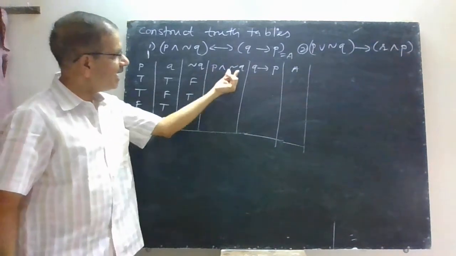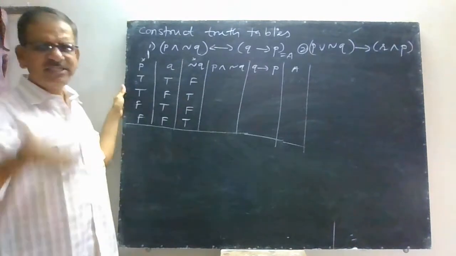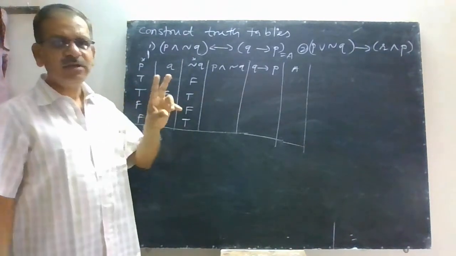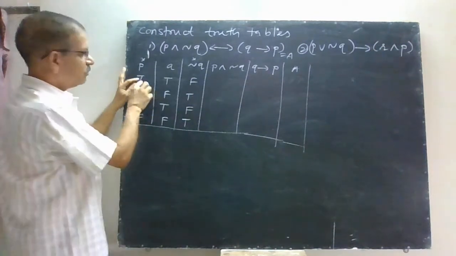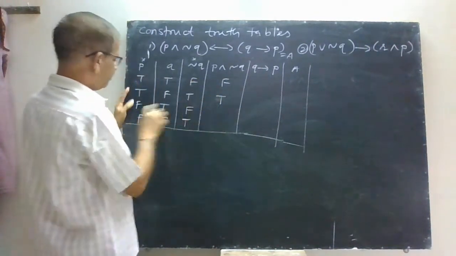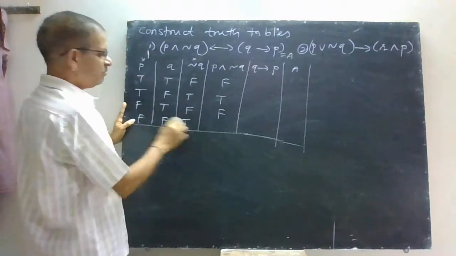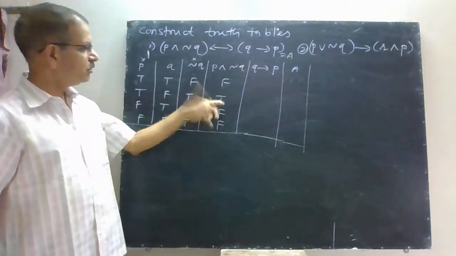Then P and negation of Q, that means this column and this column. Now just recall the table of AND. AND means when both statements are true, it is true, otherwise it is false. Now true, false, it is false, true, true, it is true, false, false, it is false, false, true, it is false. When both are true, it is true, otherwise false.